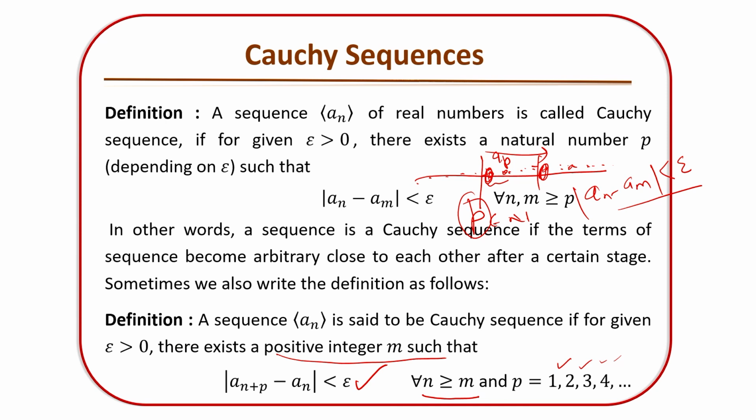So, in the first definition we have p as a natural number. In the second definition we have m as a positive integer, and only one n greater than or equal to m. Whereas in the first one we have chosen the two terms n and m such that for every n, m greater than or equal to p, after that point each term is arbitrarily close to the others.